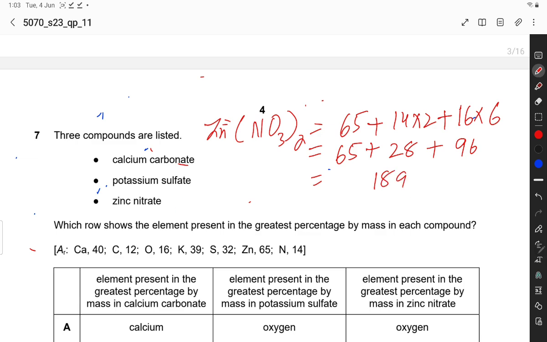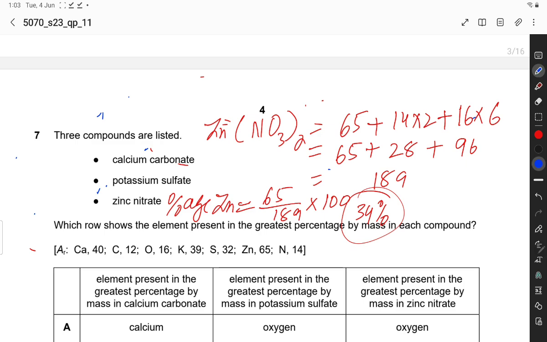And the percentage of zinc is equal to 65 divided by 189 into 100. 65 divided by 189 is 34%. Zinc is 34%.